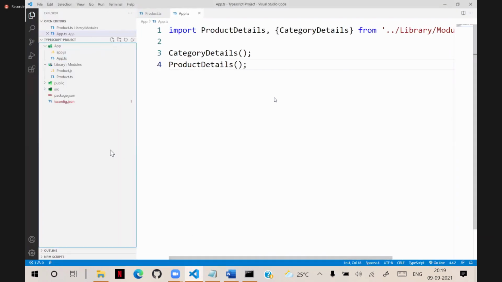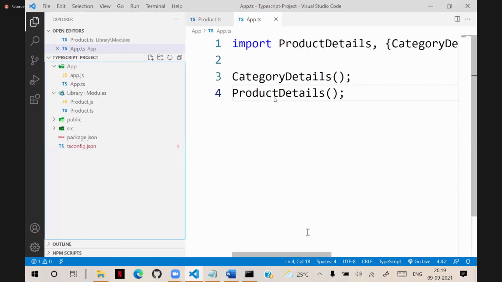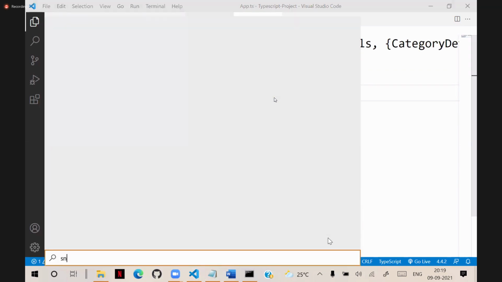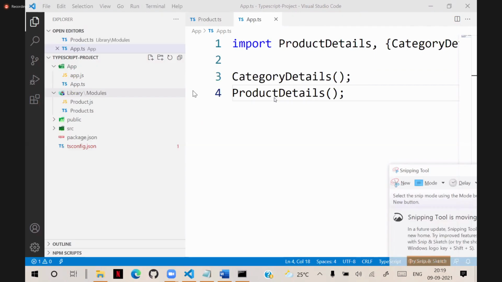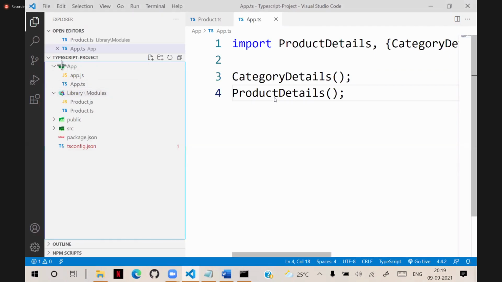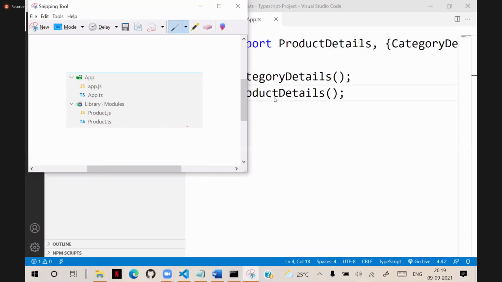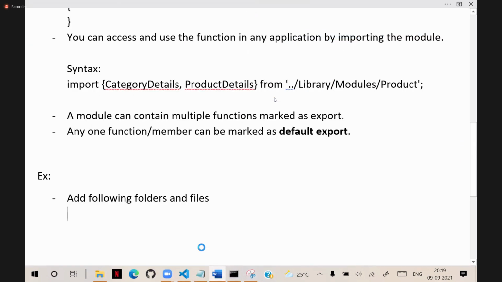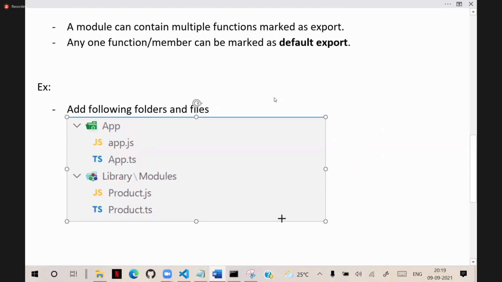We need to add these two files. This is the file system we added, and I will give you this in the notes for your reference.